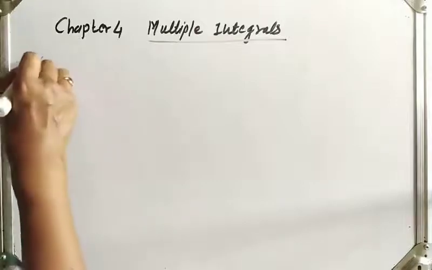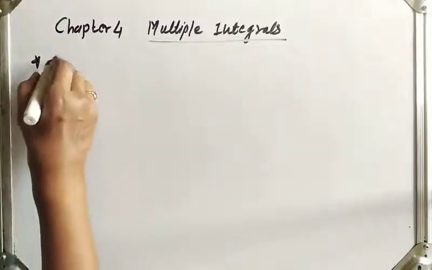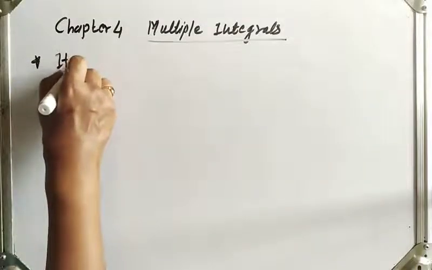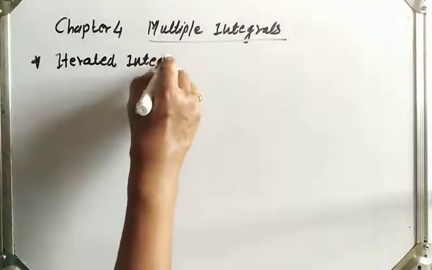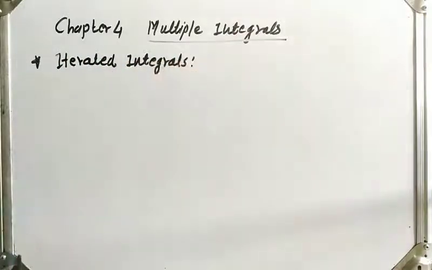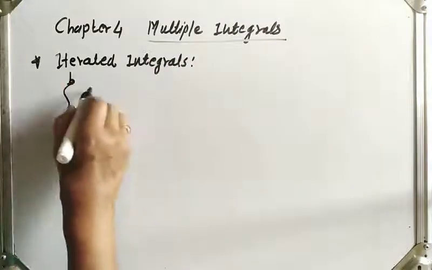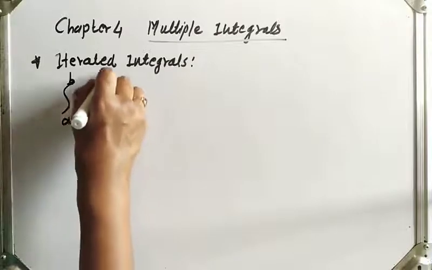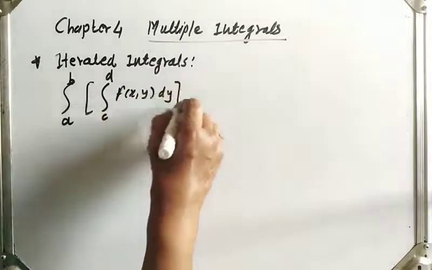So first topic is iterated integrals. Now what is an iterated integral? Integration with respect to x from a to b, integration with respect to y from c to d, f of x y dy dx.